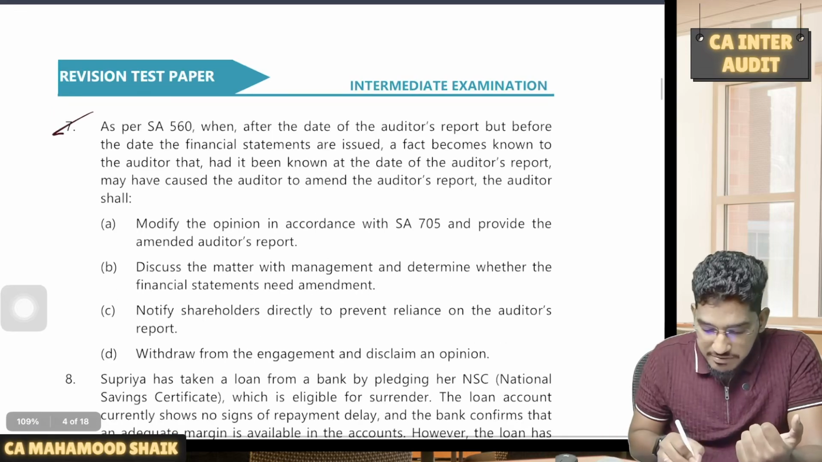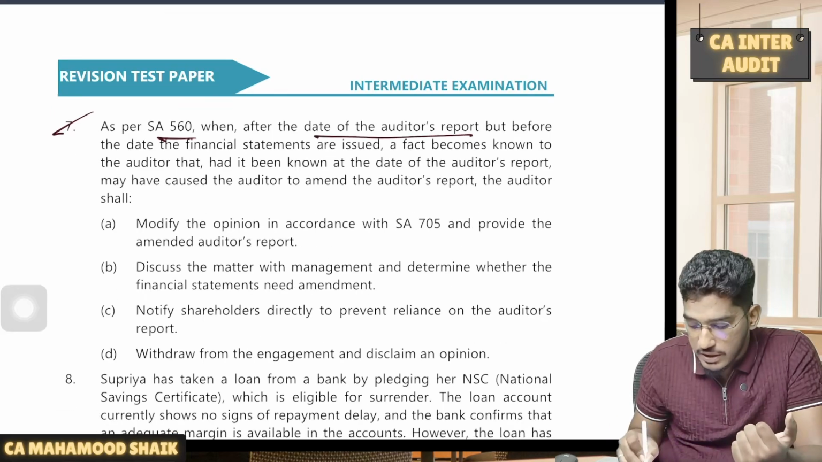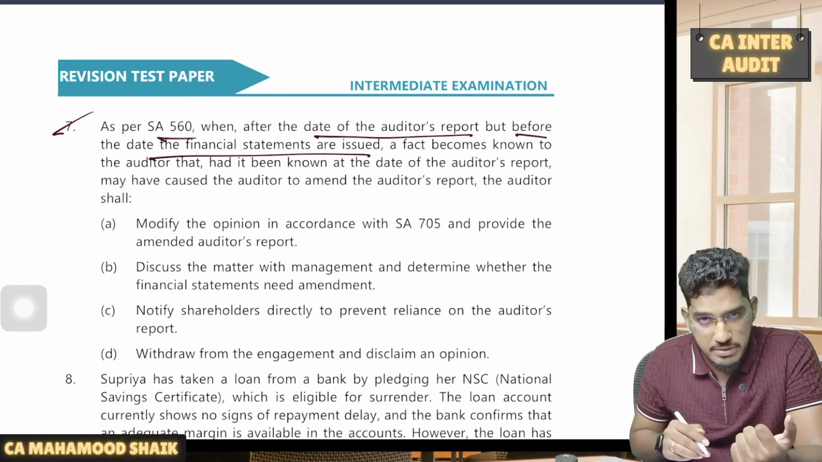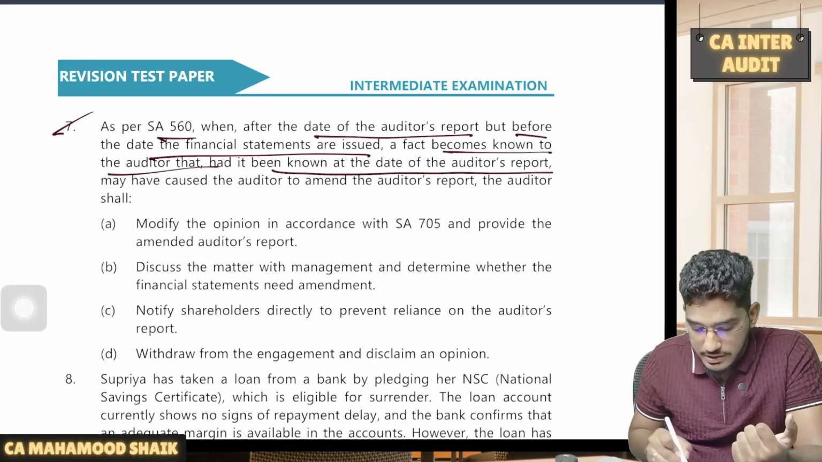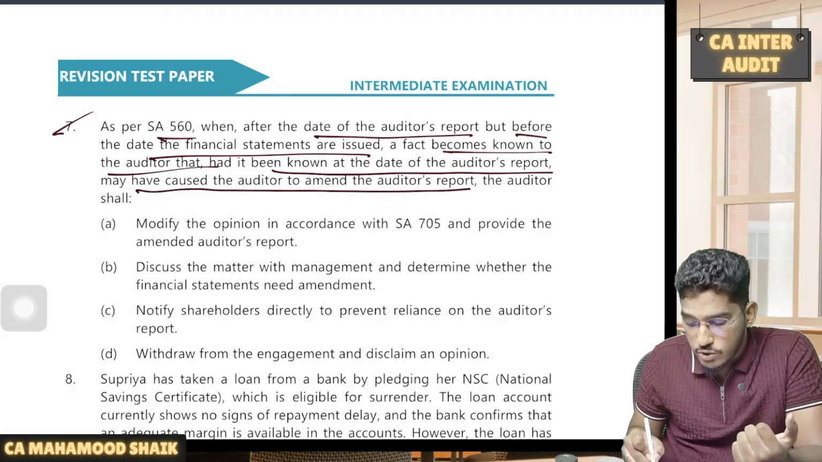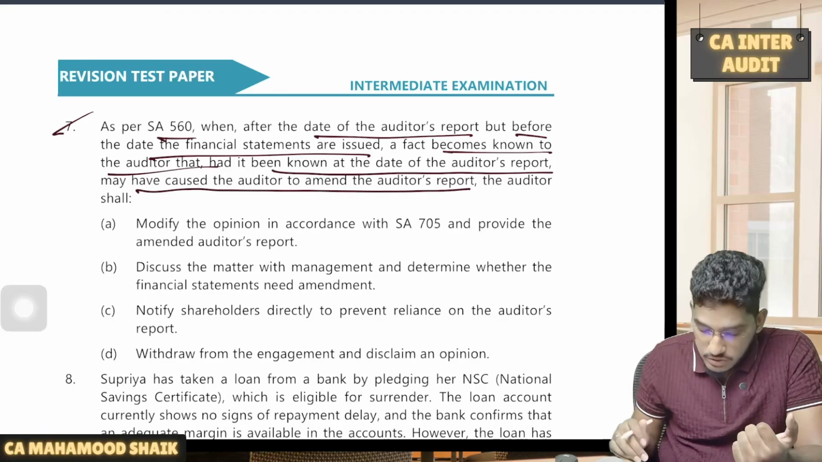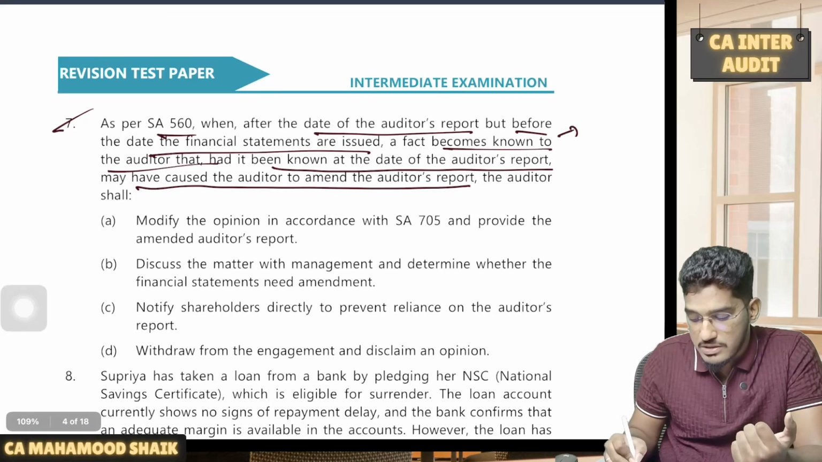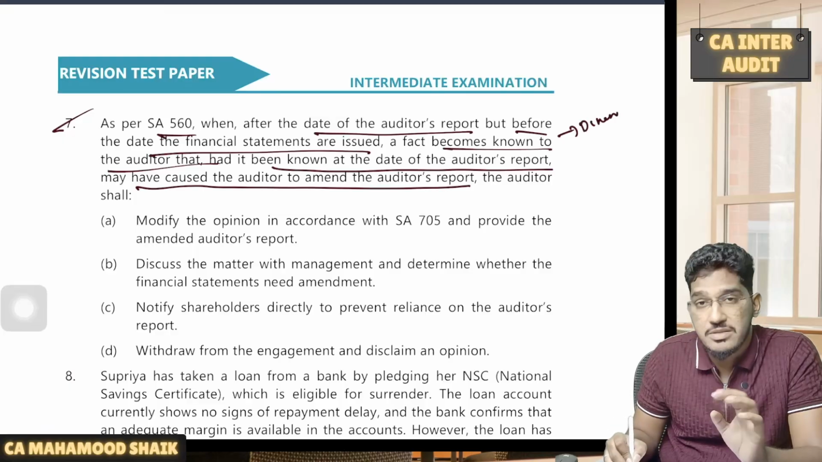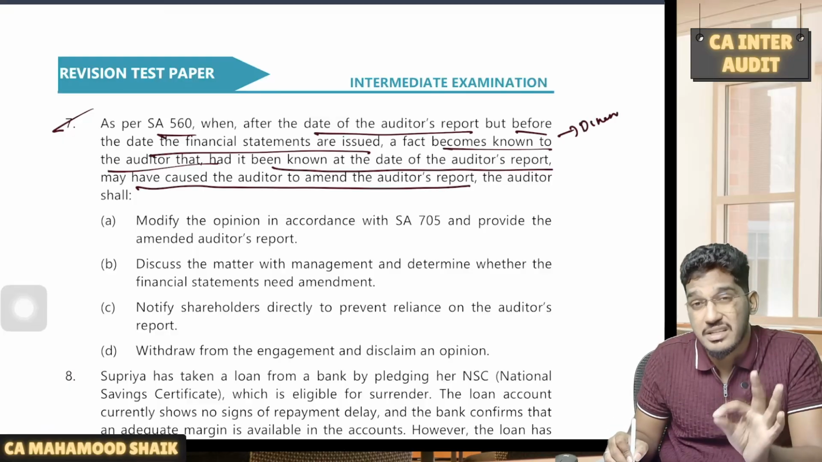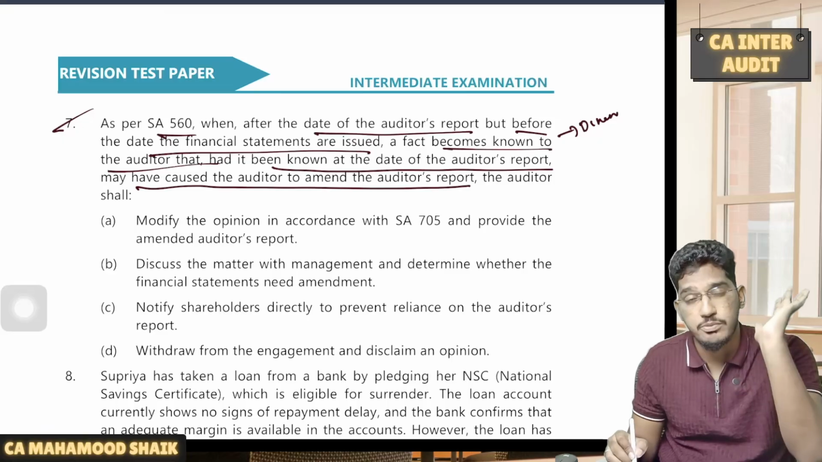Next. As per SA 560, when after the date of the auditor's report but before the date the financial statements are issued, a fact becomes known to the auditor, which, had it been known at the date of the auditor's report, may have caused the auditor to amend the auditor's report. So then what should the auditor do? As we have all seen, if you come to know about a subsequent event, first you have to discuss with the management and determine whether the financial statements need amendment or not. That is the first step you have to do.